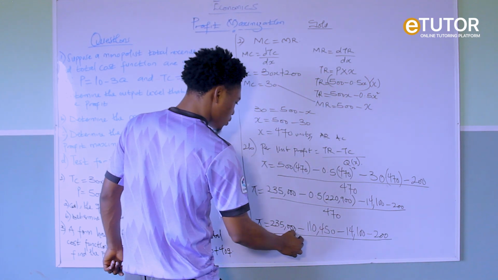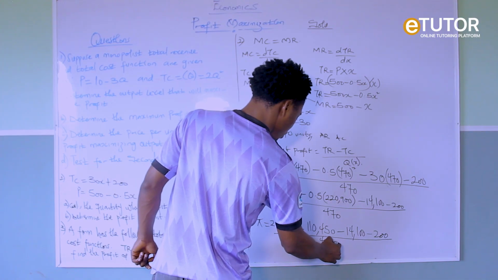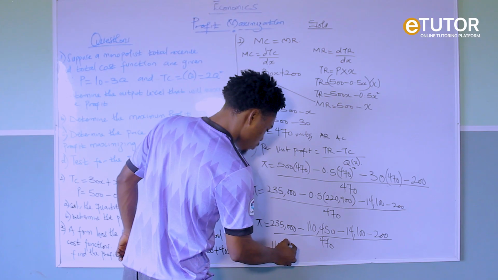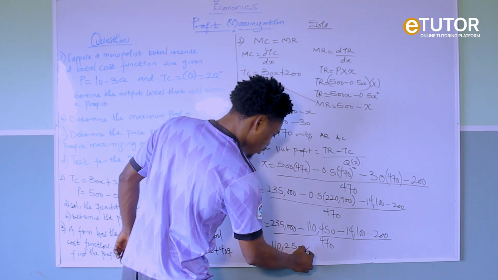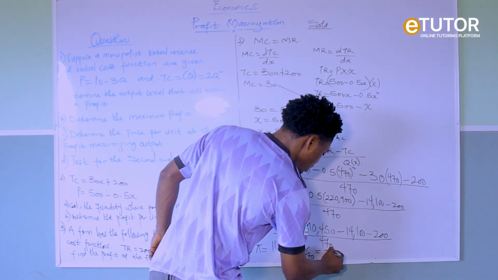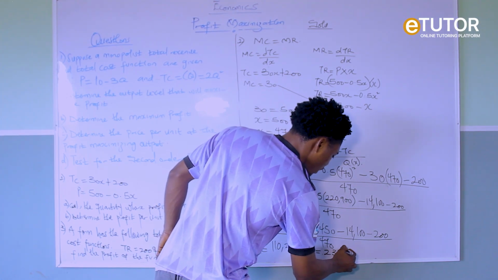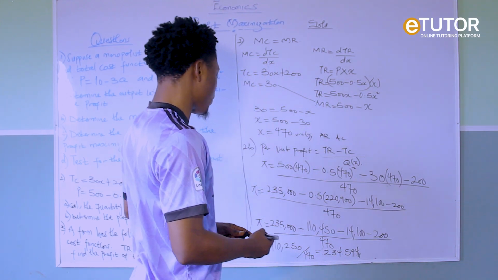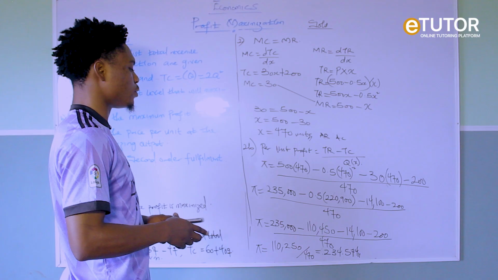So everything is going to divide 470. So profit equals 110,250 over 470. This is going to give us 234.574. So that's our profit. This is our per unit profit.